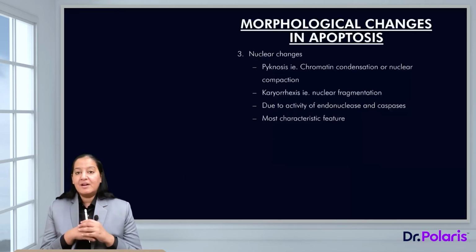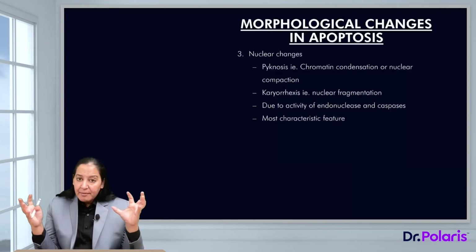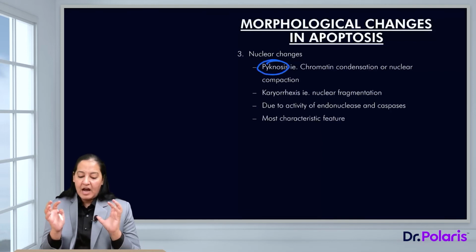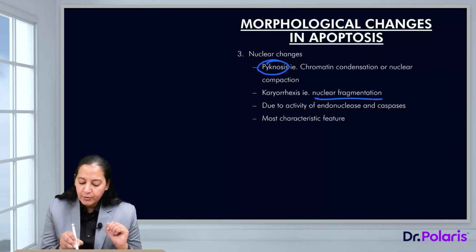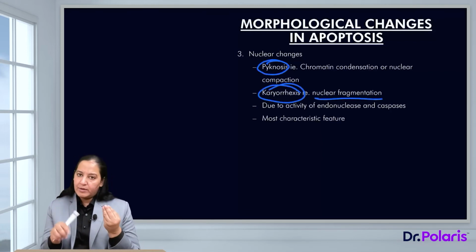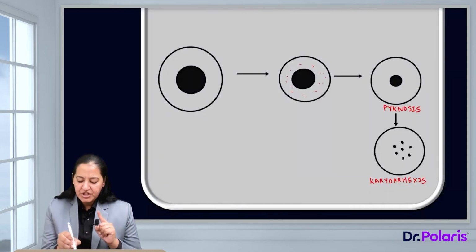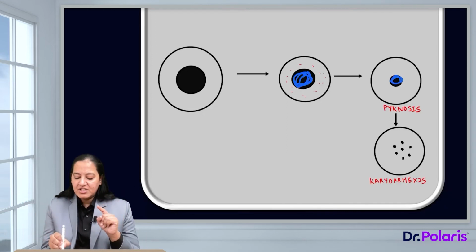Coming on the third feature, look at the nucleus. The nucleus will become compact. First the nucleus will become compact, that is pycnosis, and after that, fragmentation of the nucleus takes place. Fragmentation means the nucleus will be fragmented into multiple pieces. So appreciate the nucleus here, and appreciate it is becoming more compact here. The next change is pycnosis and after that it is fragmenting into multiple pieces. So you can say it is karyorrhexis.